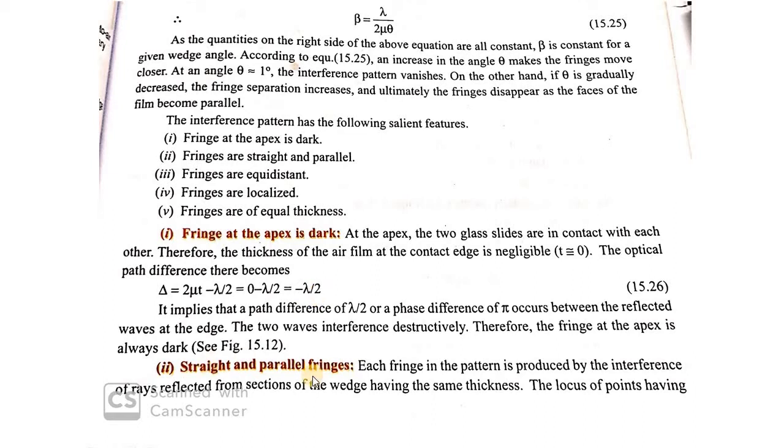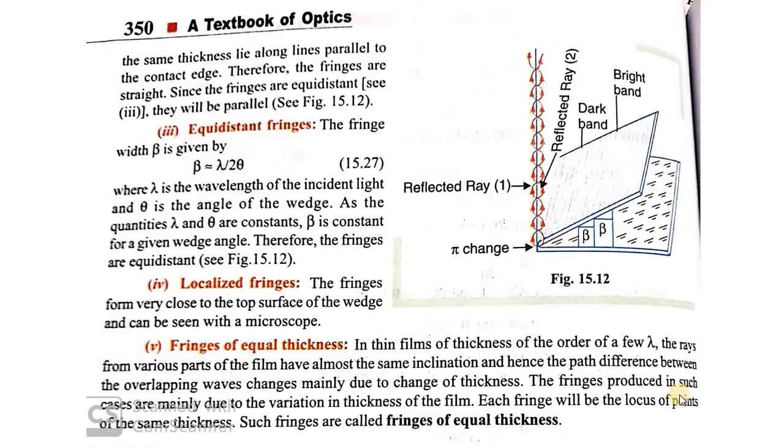Straight and parallel fringes. Each fringe in the pattern is produced by the interference of rays reflected from sections of the wedge having the same thickness. The locus of points having the same thickness lies along lines parallel to the contact edge.